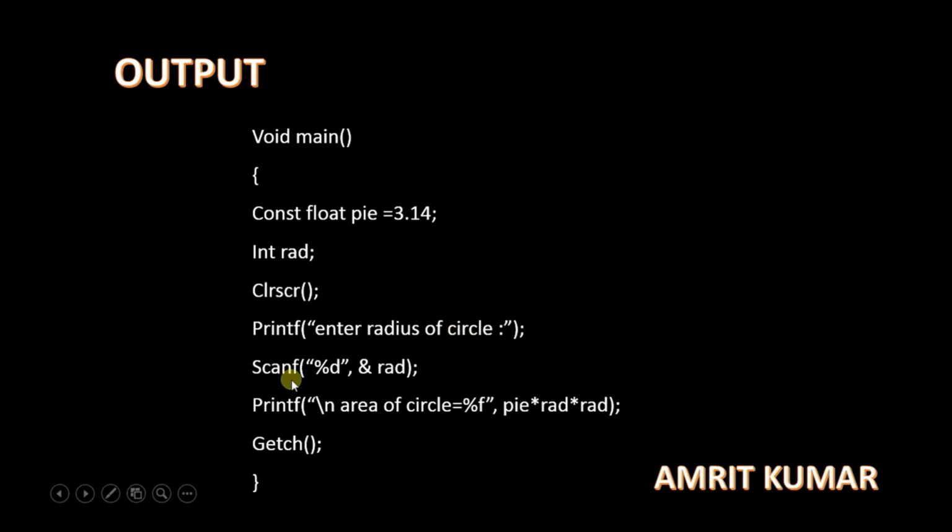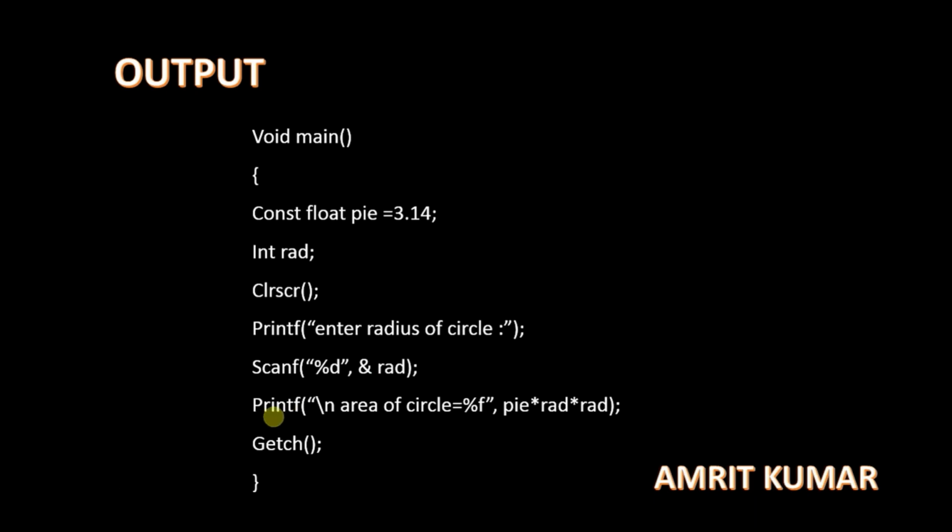After that I have used an inbuilt function of the C language, scanf, whose work is to accept a value from the user. Here I am using the ampersand operator for holding the address of this variable, so that this address can be used by the format specifier, and we can get the value entered by the user, because we want the user to enter the radius and we will find the area of that circle.